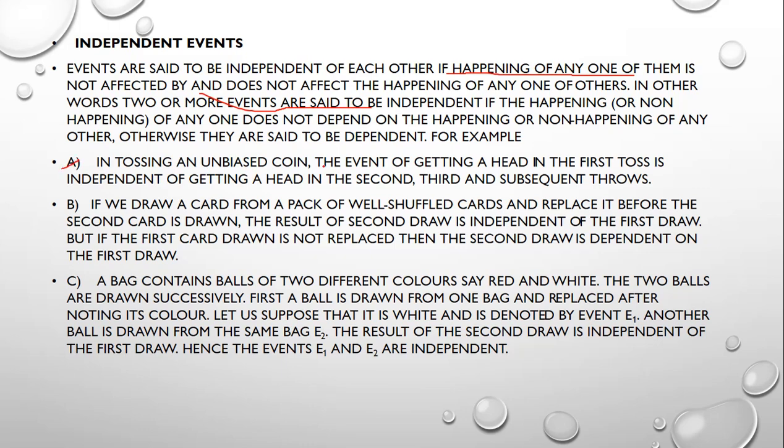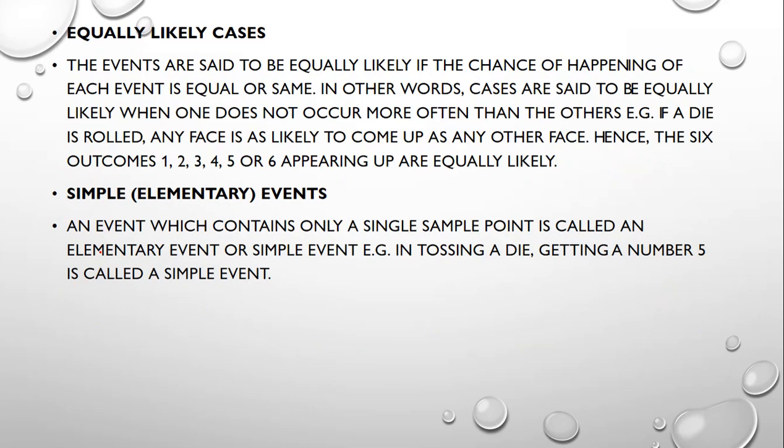In tossing an unbiased coin, unbiased means the coin has two different faces. The event of getting a head in the first toss is independent of getting a head in the second and third subsequent throws. This is a simple example of independent events. This is also shown by the card example; by observing sample examples, you can be clear about what an independent event is. Now we can go to equally likely cases and simple elementary events.